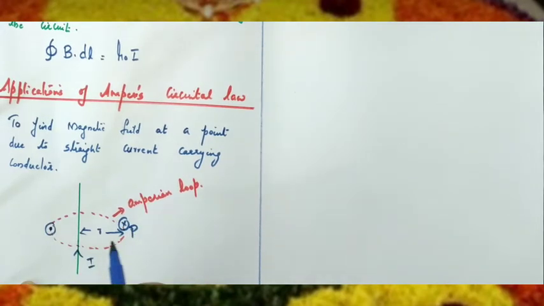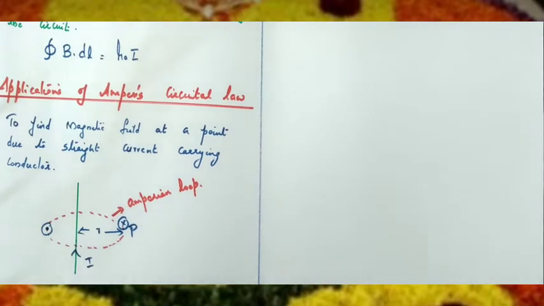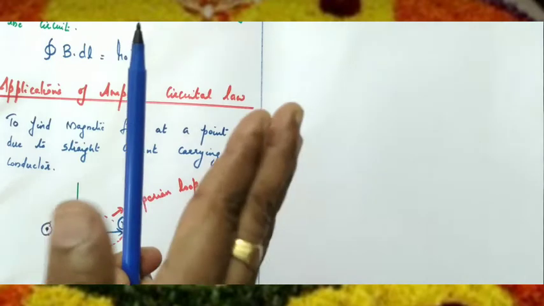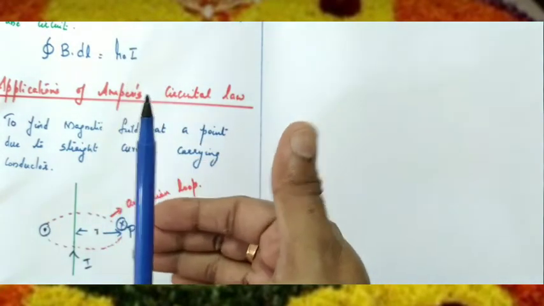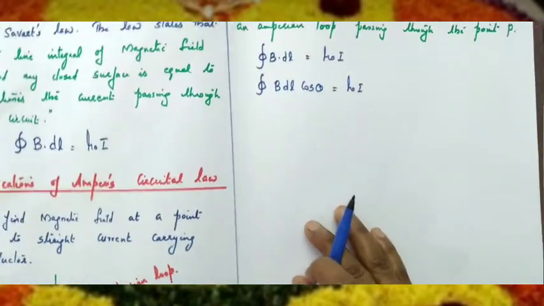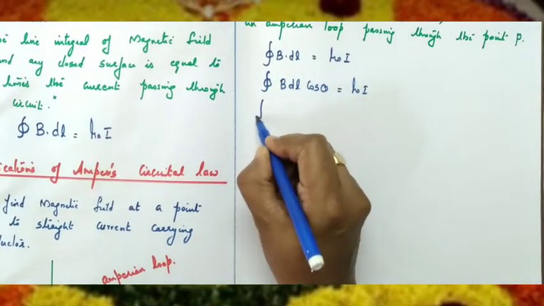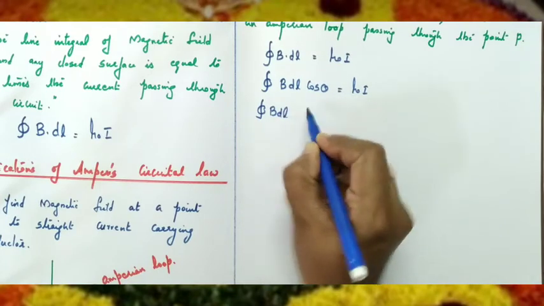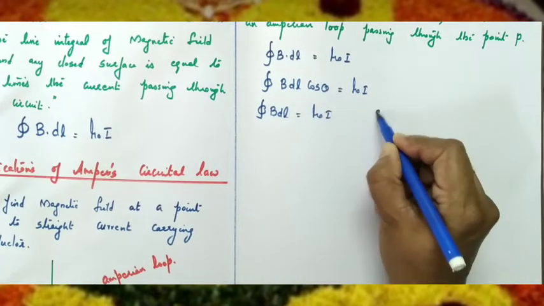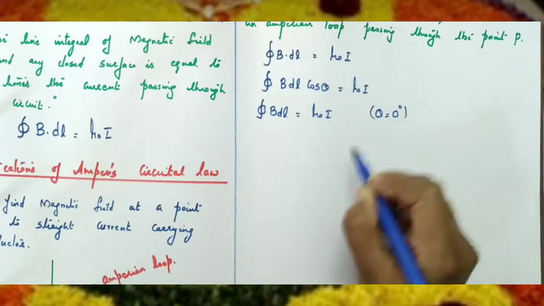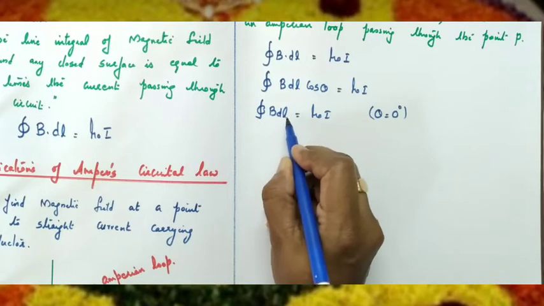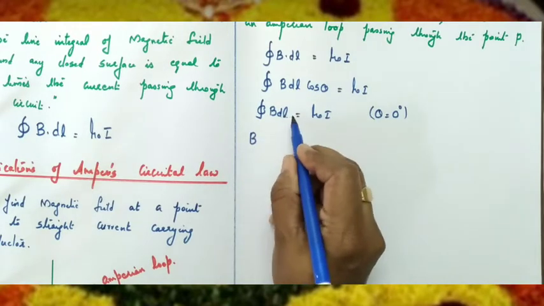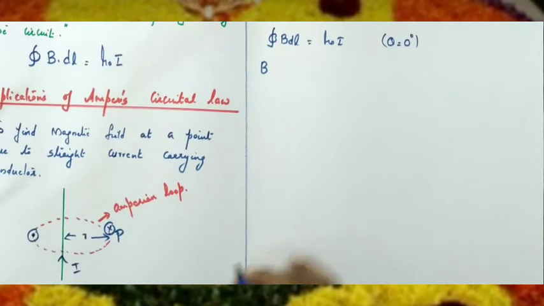Here the direction of magnetic field is into the plane of the paper, and if you consider 3 dimensions, the length is also in the same direction, along the Amperian loop. This is the straight conductor, this is the direction of magnetic field and the same is the direction of the length we can assume. So what is theta here? Theta is 0. So line integral B dl is equal to mu 0 I, since theta is equal to 0. Magnetic field and length are in the same direction. Integration is applicable only for the length, so B into integral dl. Integral dl means the total length of the Amperian loop.